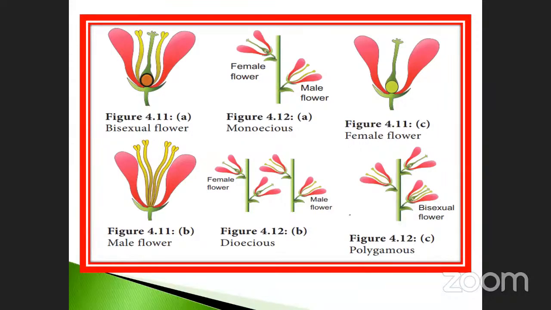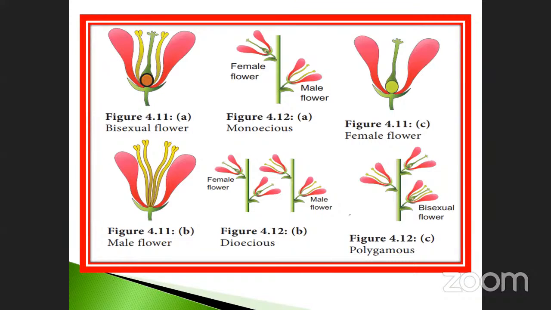This female flower contains stigma, style, and ovary. What about this category? See these 3 flowers present on the single axis: a male flower, a female flower, and a bisexual flower. These 3 present on a single axis are called polygamous flowers.